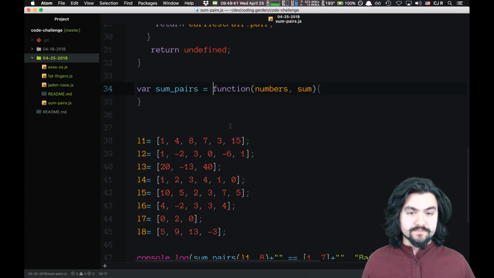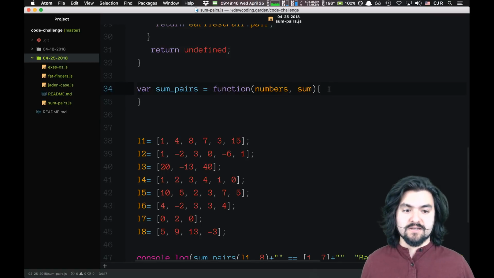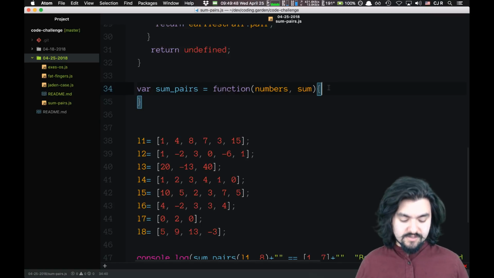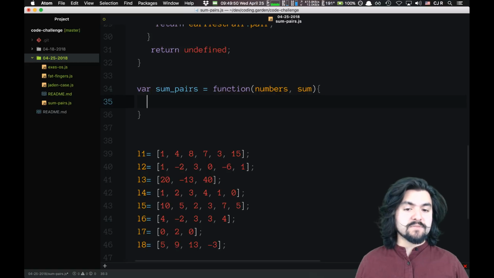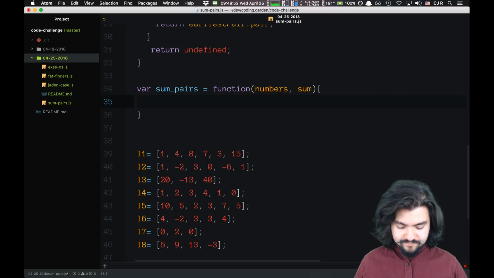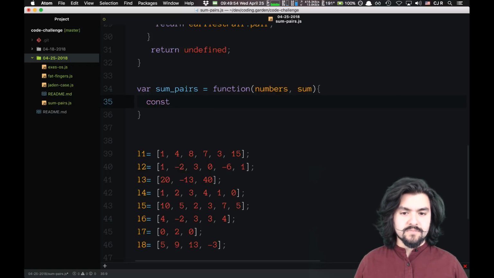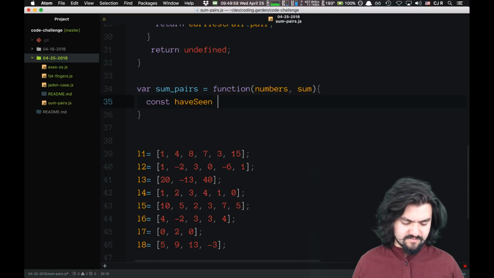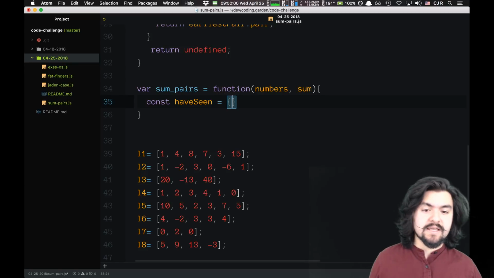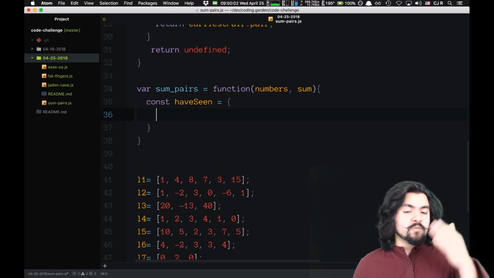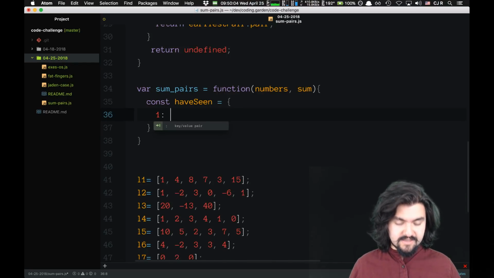But what if we keep track of every value that we've seen? We can put that in an object. When we come across the first value, this will say true.